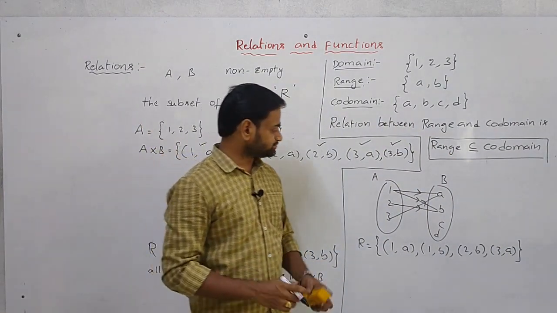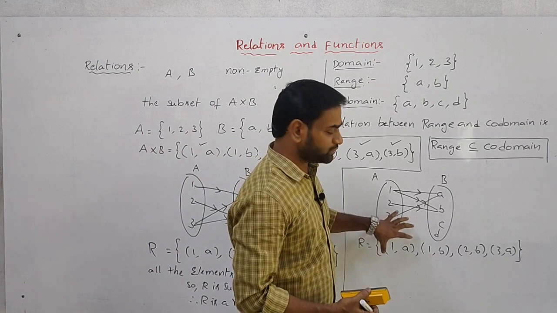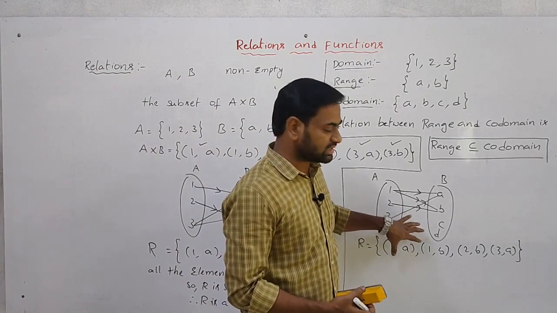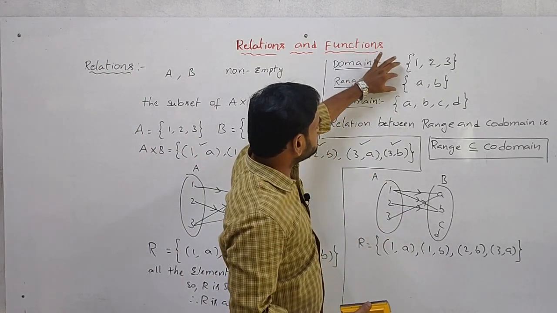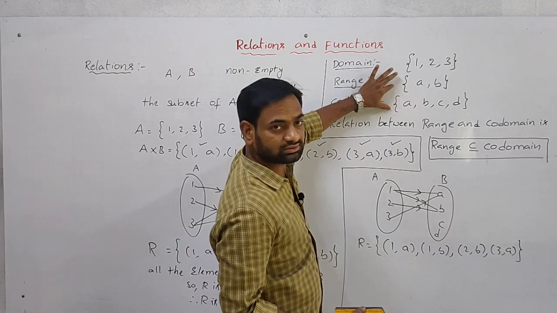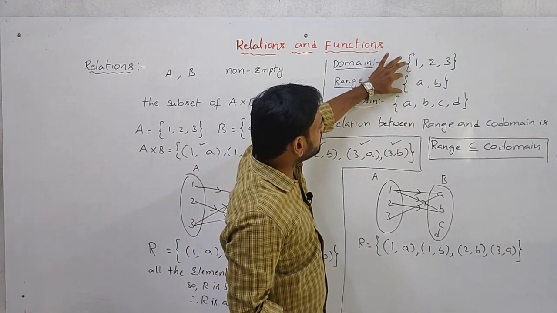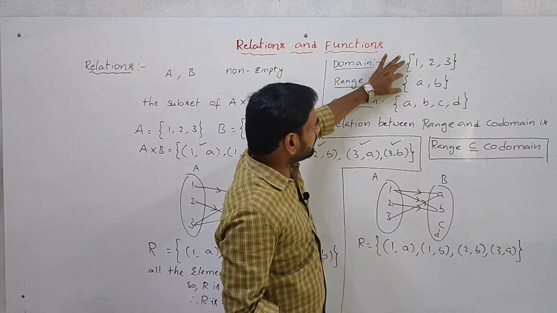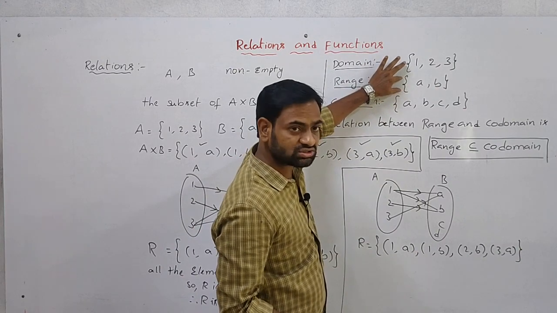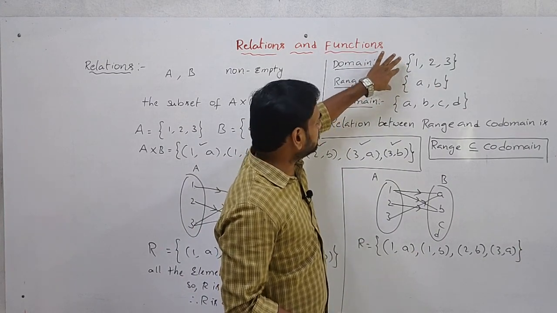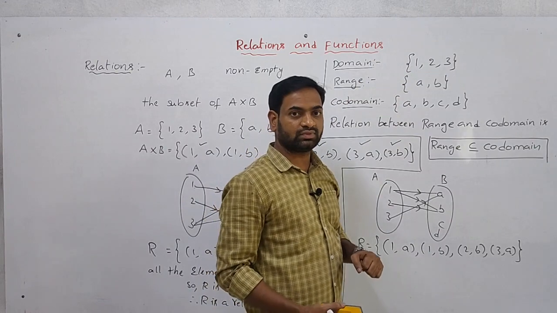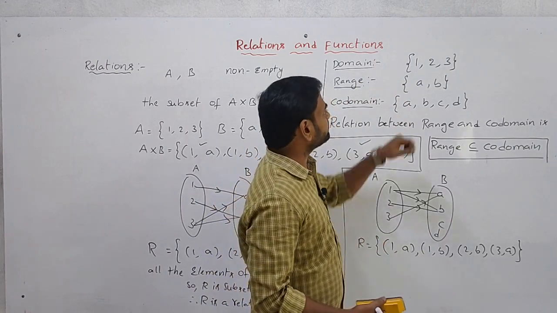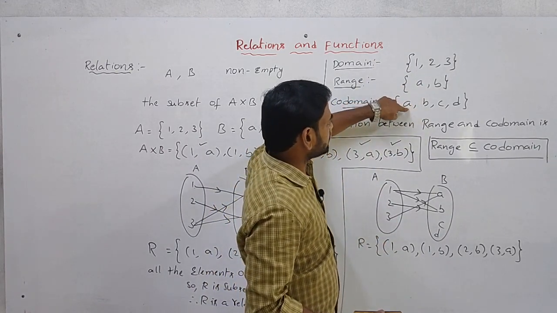Now see here. In this example, this is the range, this is the codomain. Now all the elements of the range are in the codomain. Check here: A is there, here also A is there.